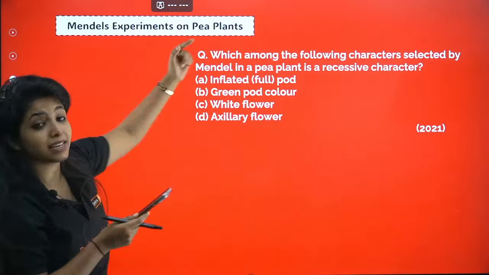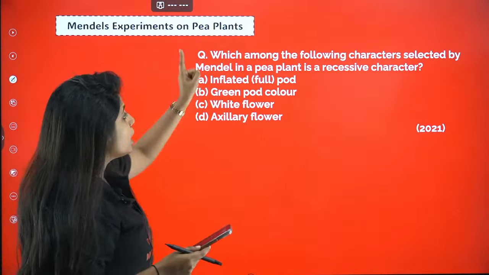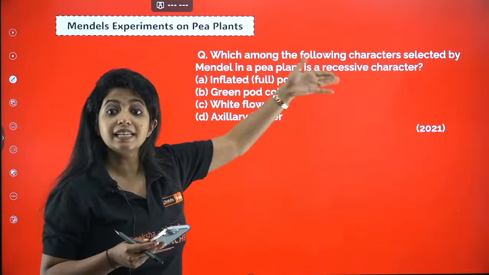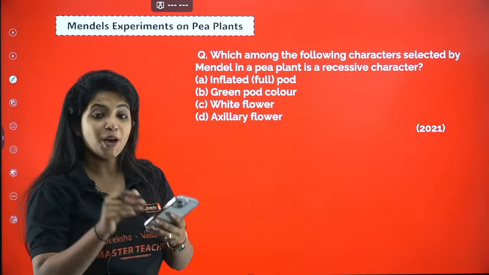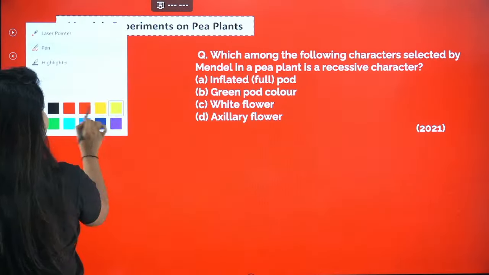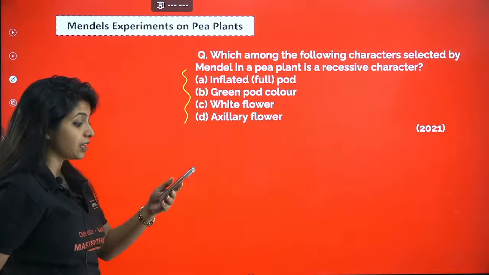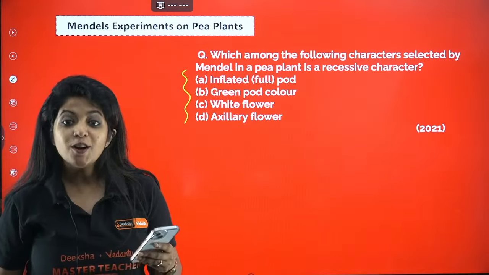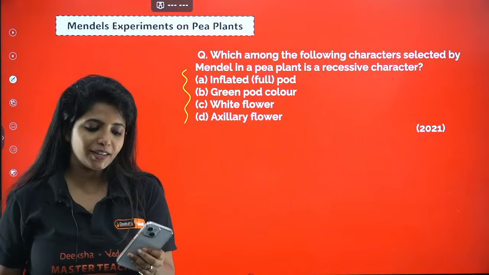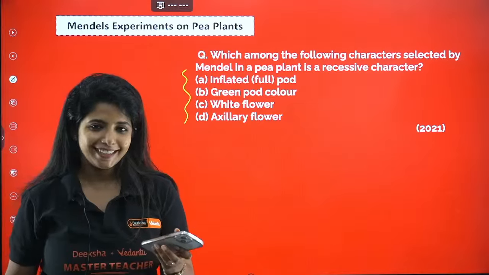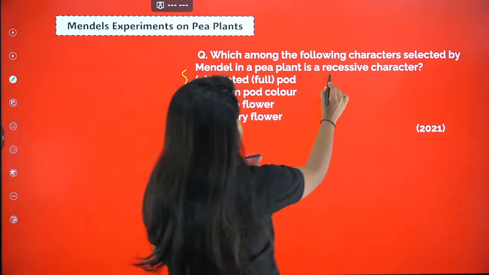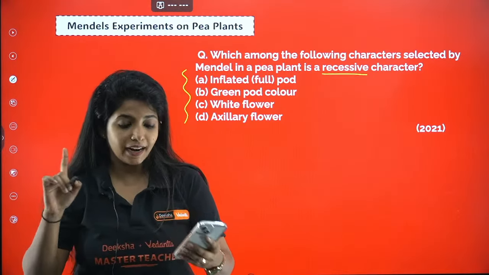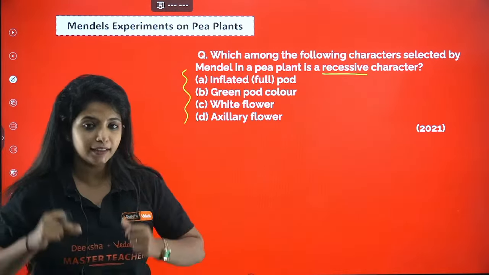Now going ahead with a KCET question on the same topic. Try to solve this. Which among the following characters selected by Mendel in a pea plant is a recessive character? Inflated pod, green pod color, white flower, axillary flower. You have to find the recessive trait, okay? That should not fall under the dominant traits. Think.